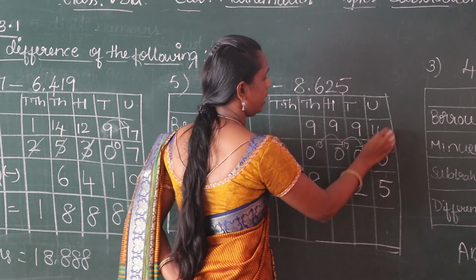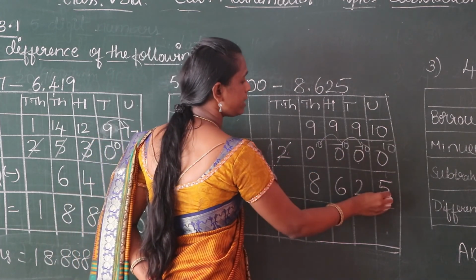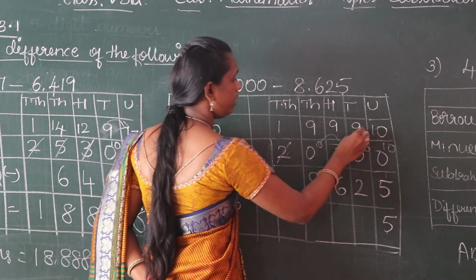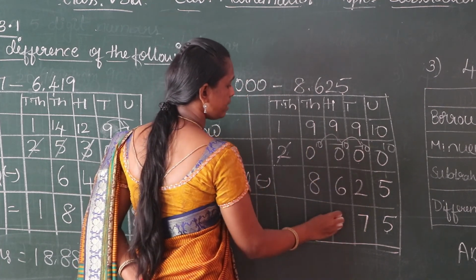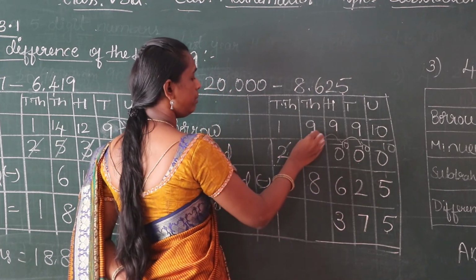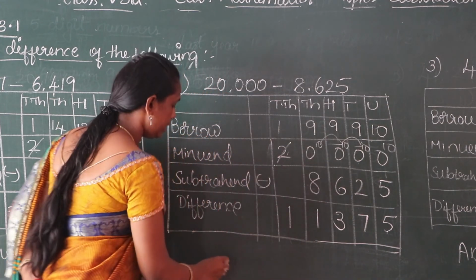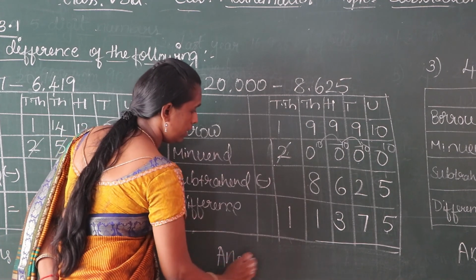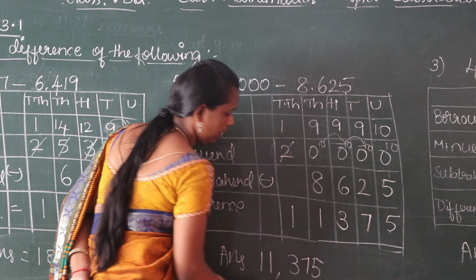This one is 10. Whereas this 2 becomes 1. 10 minus 5, 5. 9 minus 2, 7. 9 minus 6, 3. 9 minus 8, 1. Here 1. Answer is 11,375.